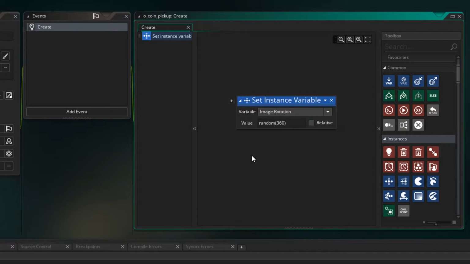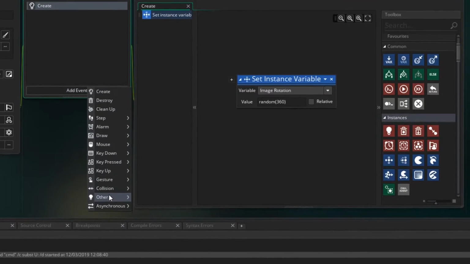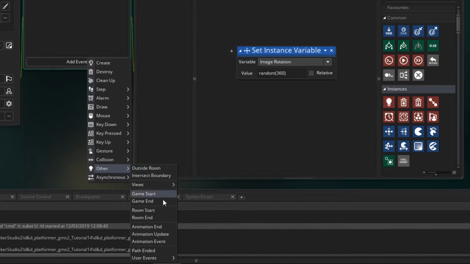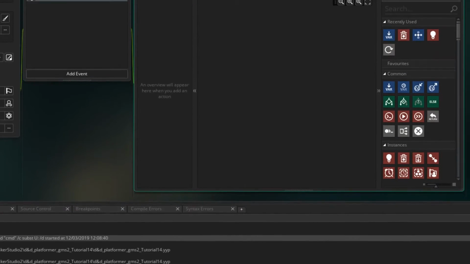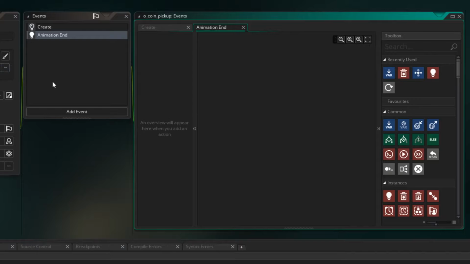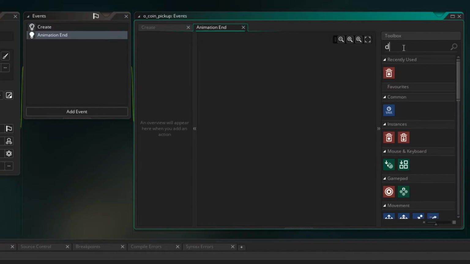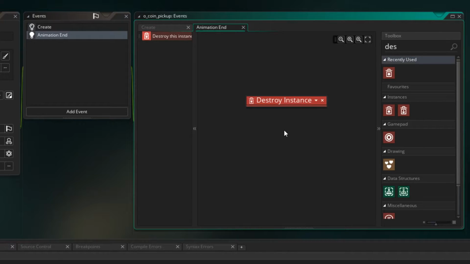So that way we'll get some variation each time the coin is picked up. The other thing I want to do is add an animation end. So go into other and go to animation end. When the animation of the coin has played, we don't want this object anymore. We want it to destroy itself. So we're going to say destroy instance and just drag that in.